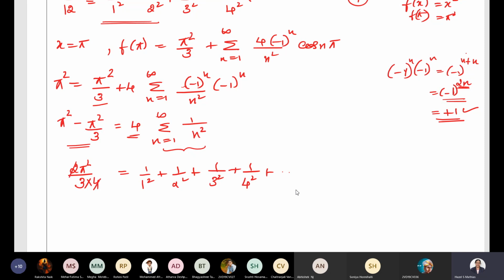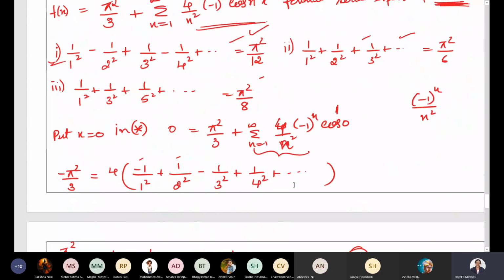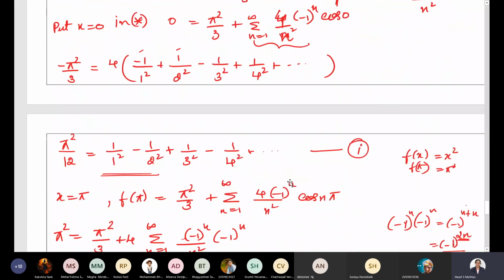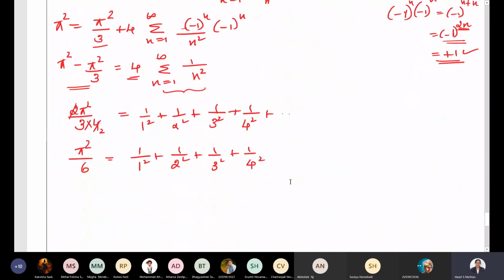So you can cancel out terms over here. So we get pi square by 3 2s are 6. 1 by 1 square plus 1 by 2 square plus 1 by 3 square plus 1 by 4 square. Is it what we are supposed to prove? The second part, see, 1 by 1 square plus 1 by 2 square, that is equal to pi square by 6. Is it clear everyone?